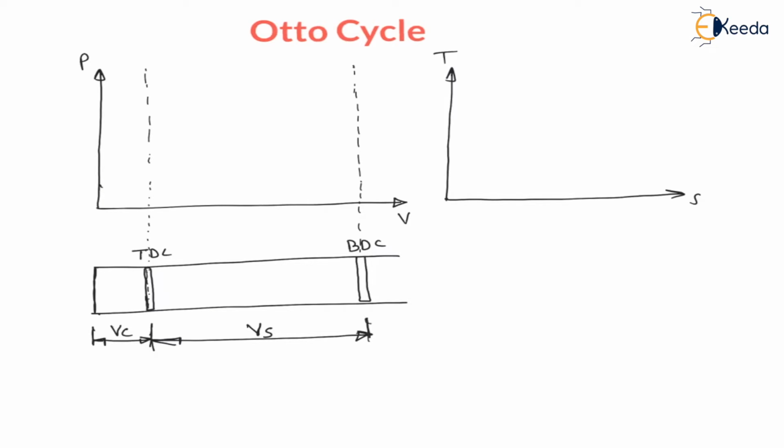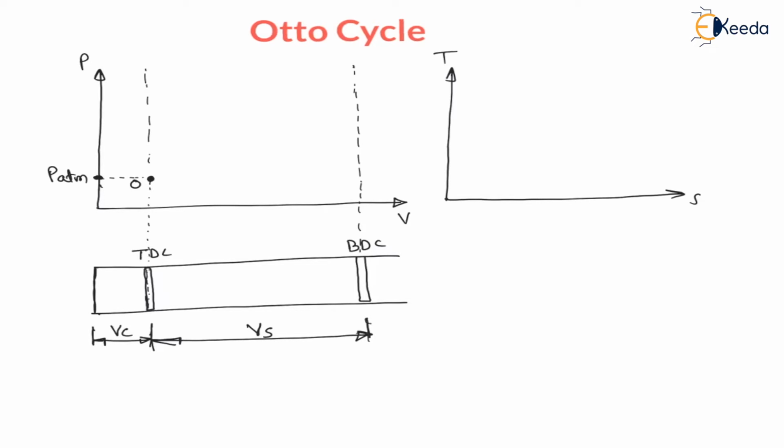Now, let us say initially the piston is at TDC, and this is the zero position. This means inside this piston cylinder mechanism, there is an atmospheric condition. At this zero condition, the pressure is atmospheric, right?